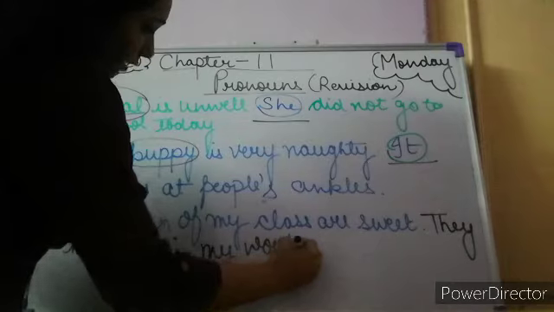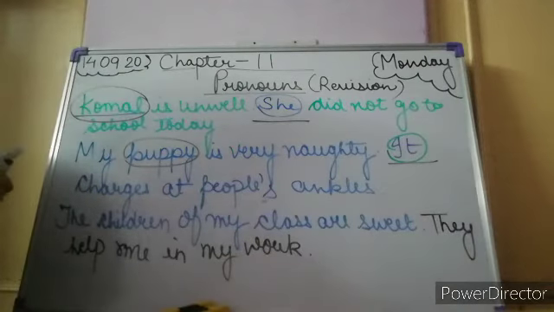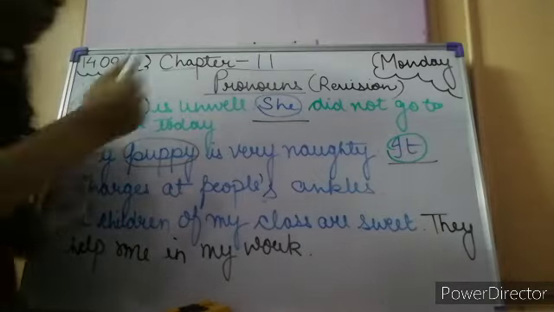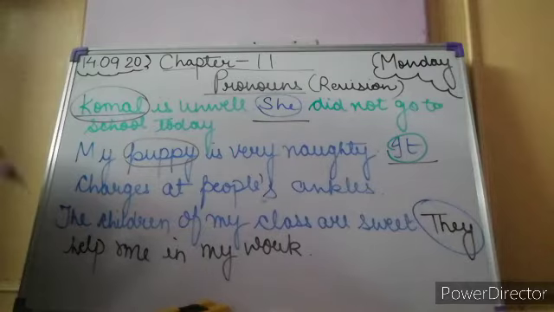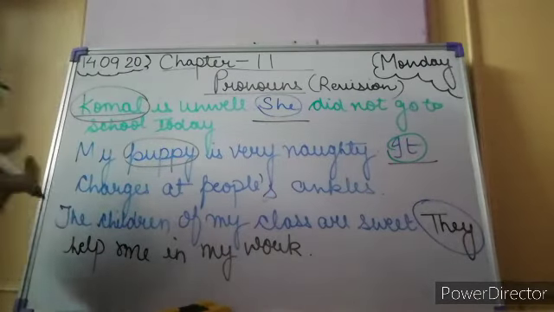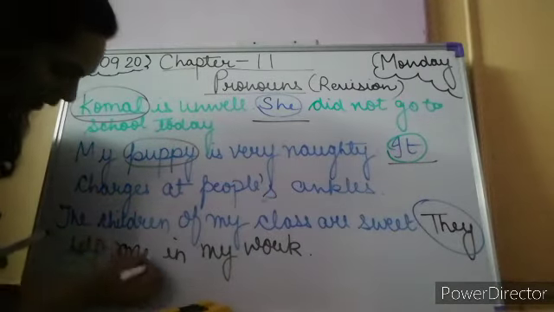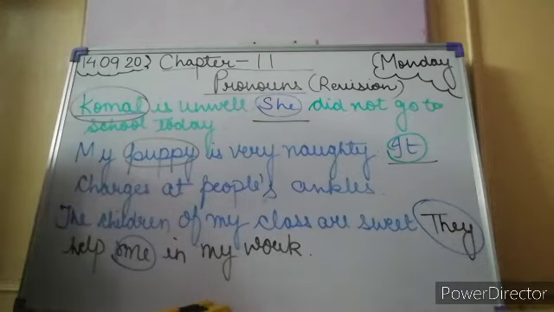So here, the children is the subject of this sentence. So I have used the pronoun they in place of the noun children when I was writing the second sentence. Whereas here, me is an object.